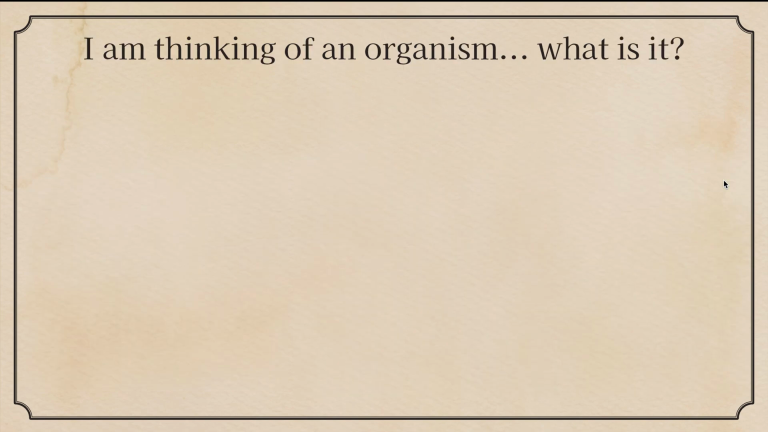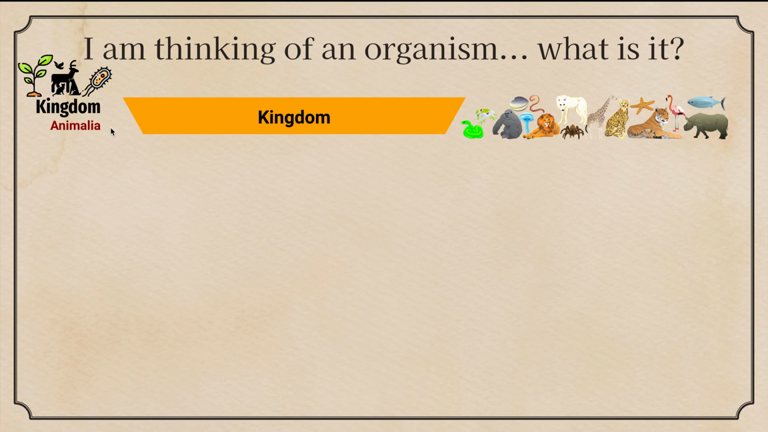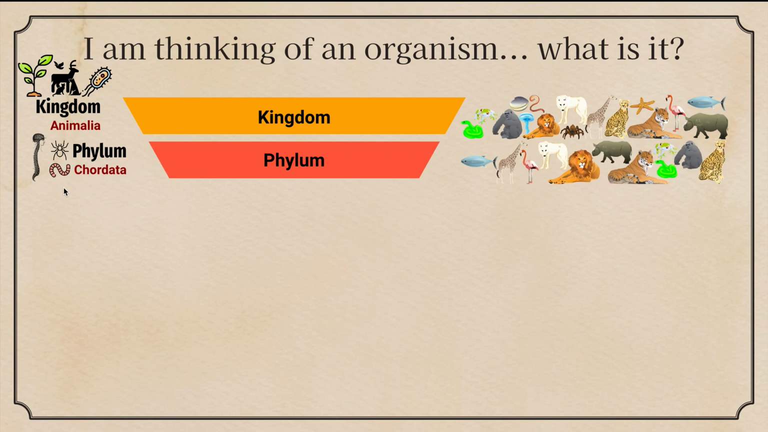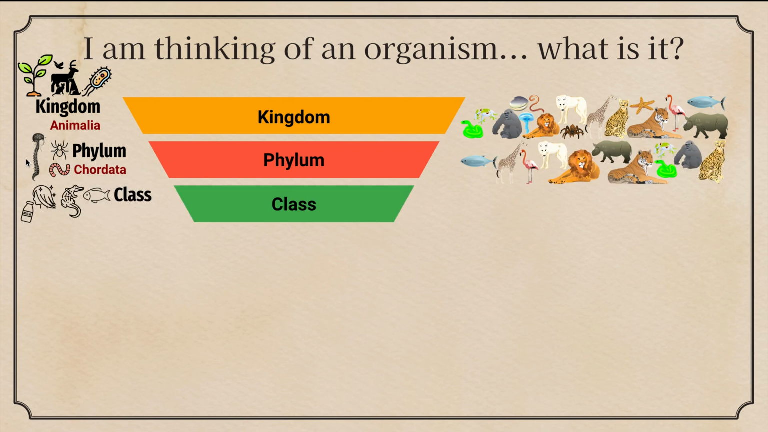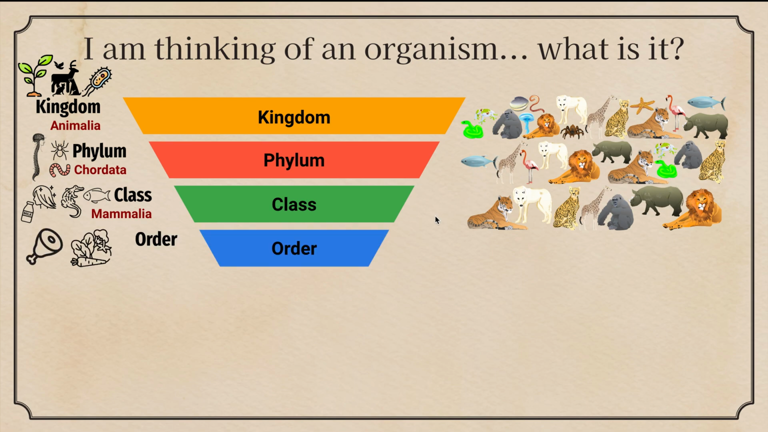So I am thinking of an organism. What could it be? Estoy pensando en un organismo, ¿qué puede ser? We have the kingdom. El reino es Animalia. Phylum is Chordata because it has a spinal cord. El filo es Chordata porque tiene una espina dorsal. Then we have the class. La clase can either be Mammalia, reptile, or fish, and we're going to focus on Mammalia. Solo nos vamos a enfocar en la clase de Mammalia. So we got rid of our fish and our reptile. Nos deshicimos del pescado y el reptil.